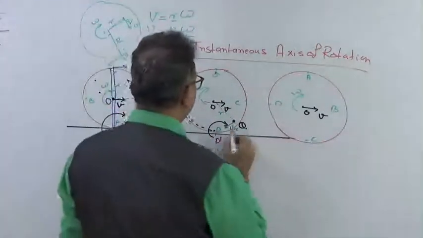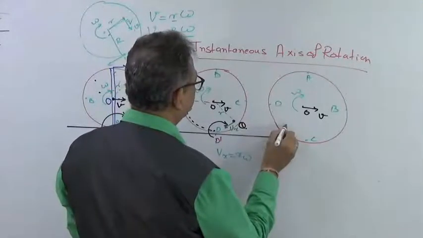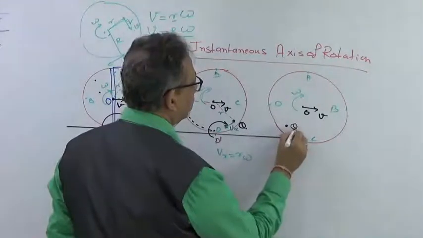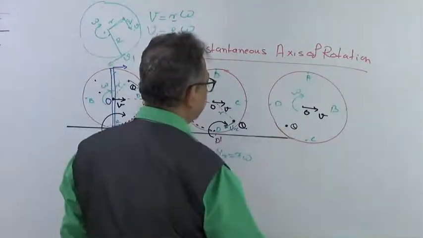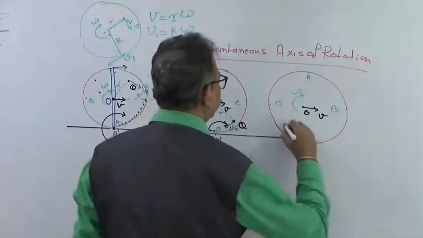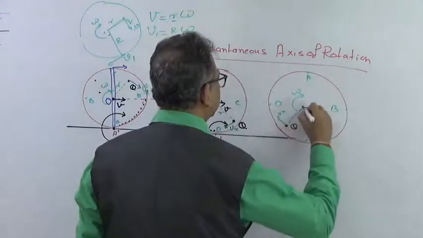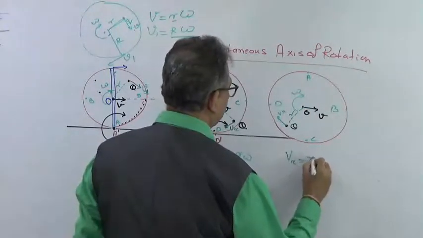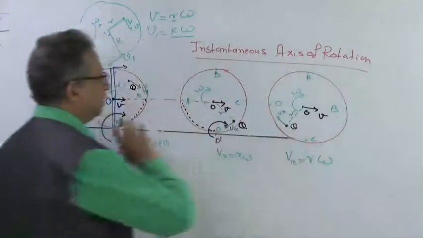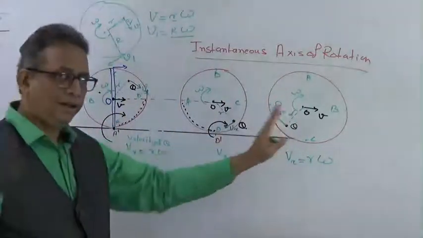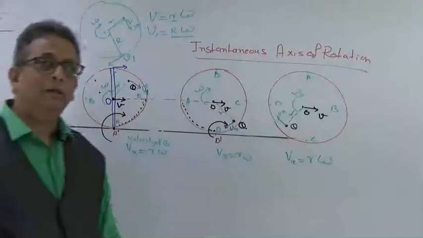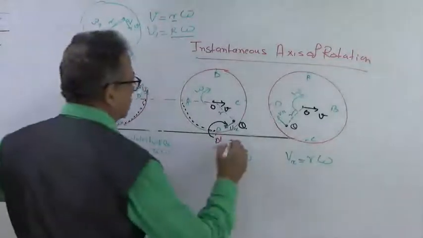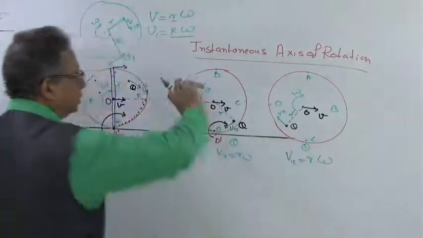Now this point Q would come over here. Here also it will have a linear velocity Vx from the distance r, and Vx would be equal to r into omega, because the wheel has not accelerated; it was going with a constant angular velocity omega. So we are just studying the situations of Q over here and Q over here, because it was rotating.